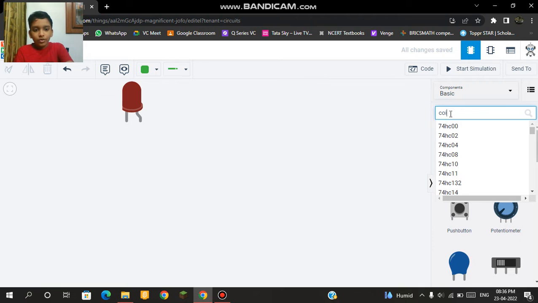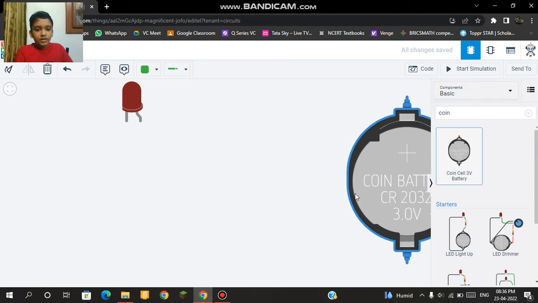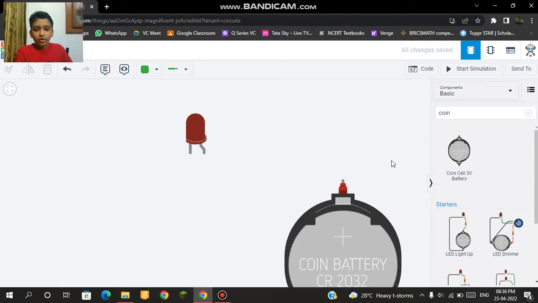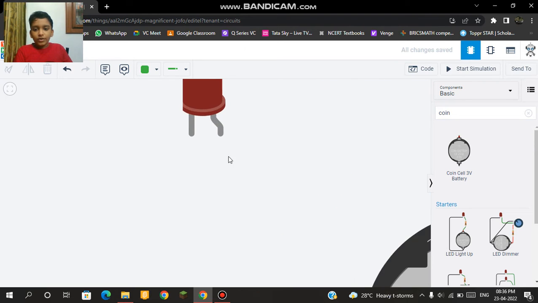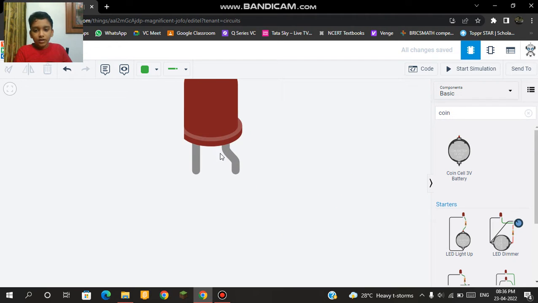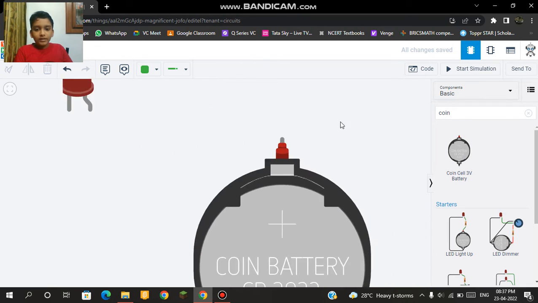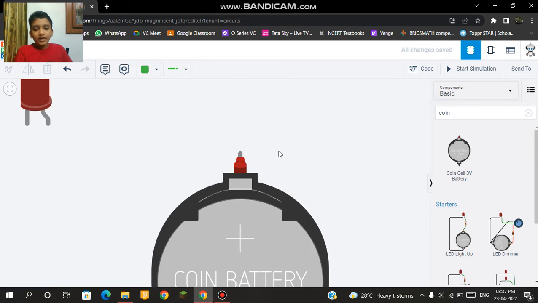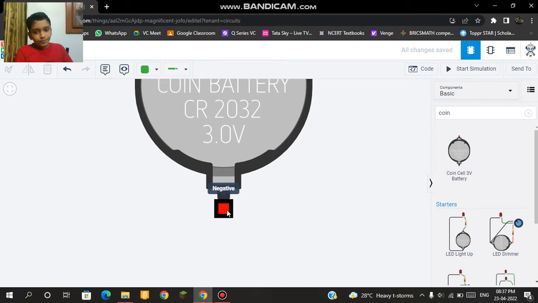Next, we can go into the search bar and search for a coin cell 3-volt battery. Okay, so as you can see in the LED, there is a longer pin and a shorter pin. The longer pin is called the anode and the shorter one is called the cathode. The anode is basically the positive pin of the LED, and the cathode is the negative pin. Like that, the battery also has a positive pin and a negative one.